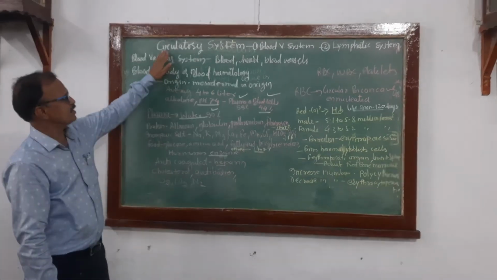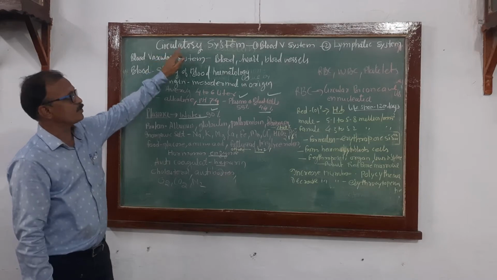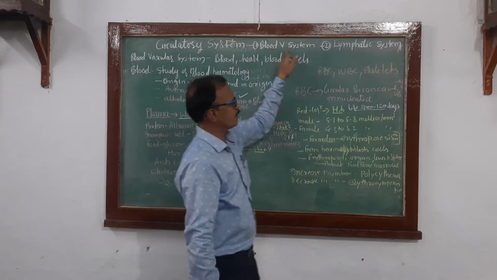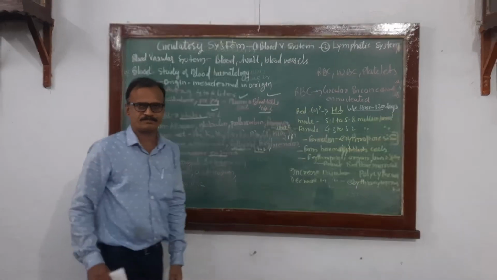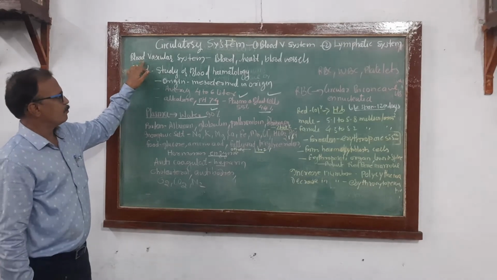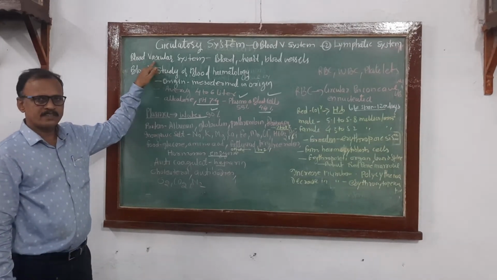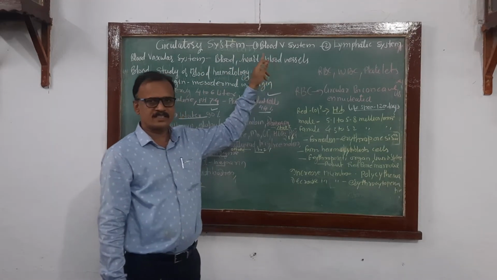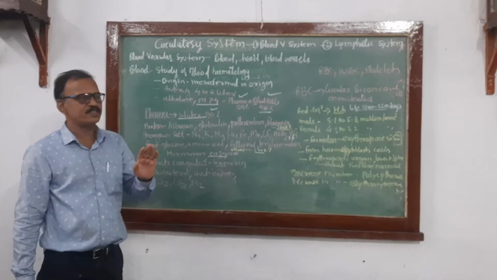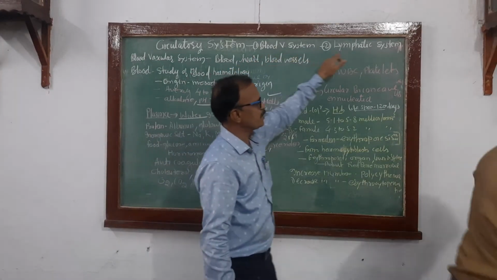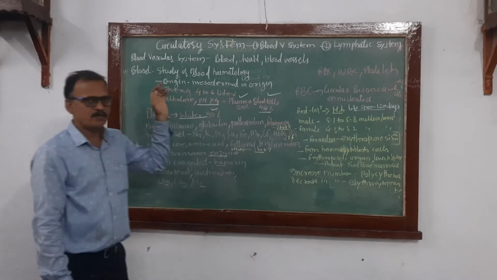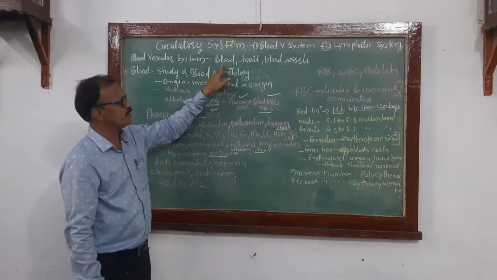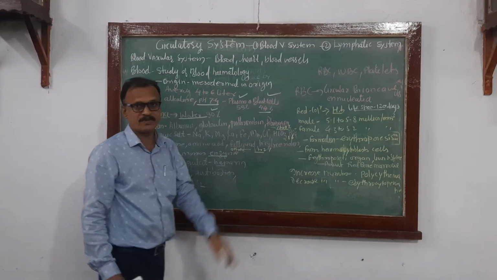The blood vascular system, or circulatory system. The circulatory system has two main components, blood vascular system and lymphatic system. The main components of the blood vascular system are blood, heart and blood vessels. So we have to see the blood vascular system, which consists of blood, heart and blood vessels. You see one by one.